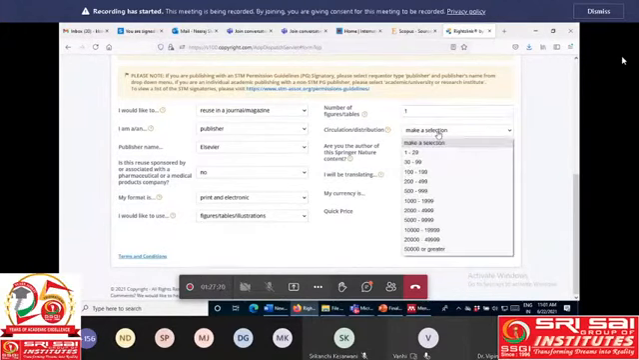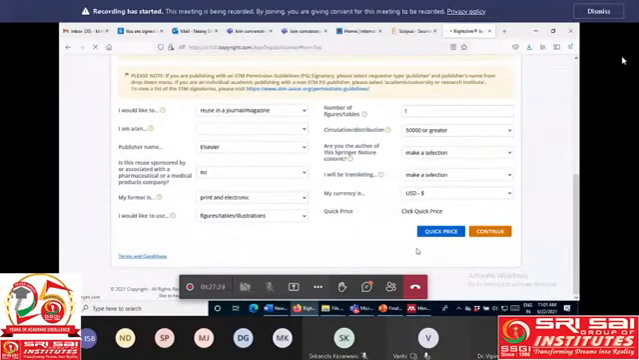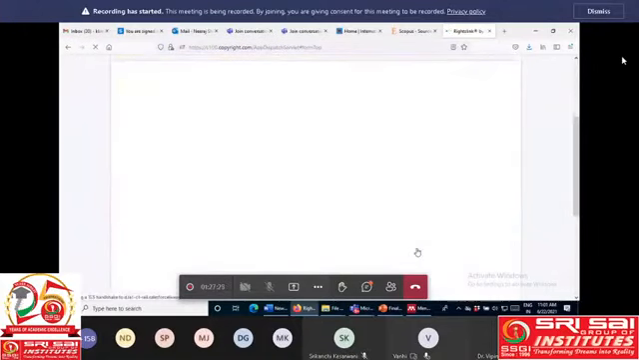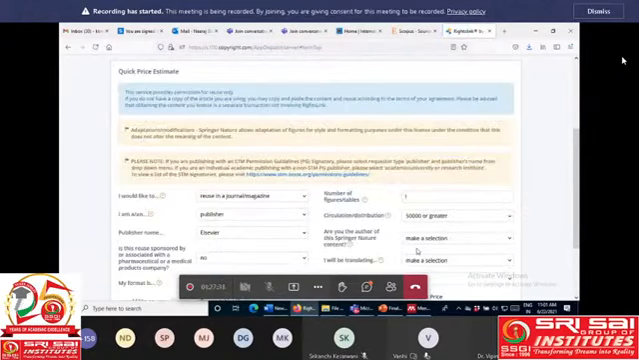Then circulation or distribution, always select 50,000 or greater, because we do not know the circulation. The journal subscription may be taken by n number of universities. If the subscription is taken by n number of universities, the circulation is definitely 50,000 or greater. So always select 50,000 or greater.